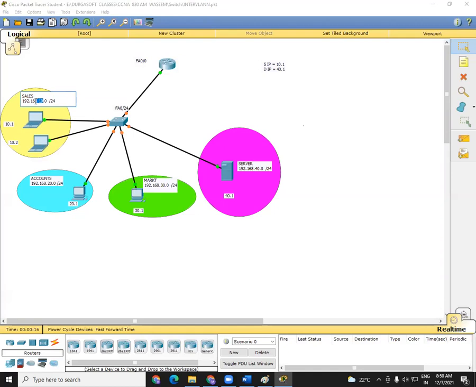Sales department is in the 192.168.10 network. Accounts department is in the 192.168.20 network. Marketing department is in the 192.168.30 network. Server department is in the 192.168.40 network. Although they are present in the same physical network, logically they are in different logical networks.